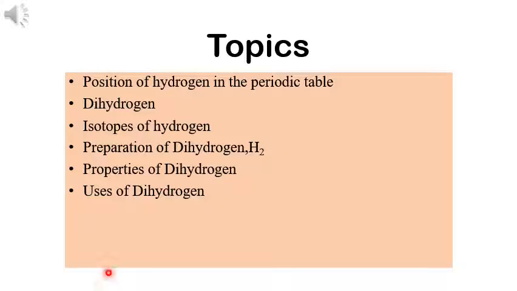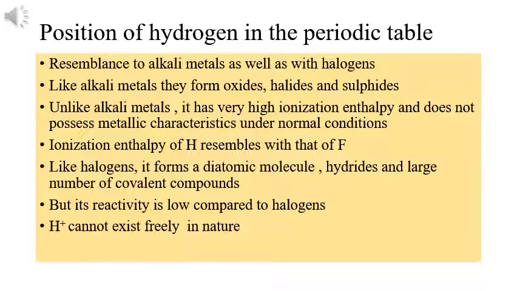In this video, we are discussing some of the important topics in the chapter hydrogen. And we know that hydrogen is the first element in the periodic table, the atomic number 1. So let's discuss its position and what is its speciality and what is dihydrogen, its isotopes, how is it prepared, properties and uses. All these things can be studied in detail in this video.